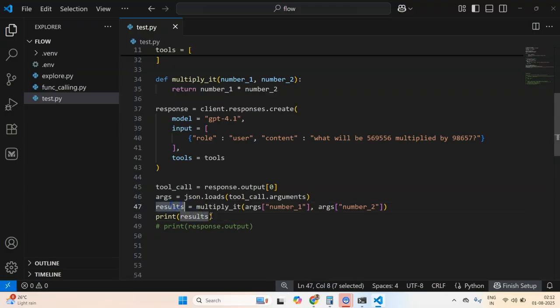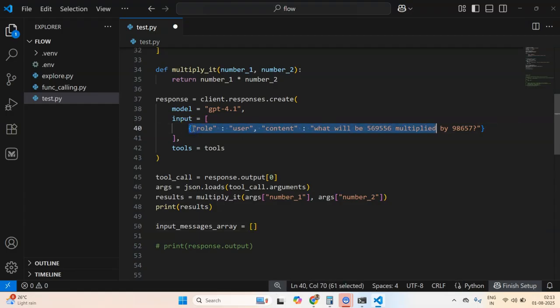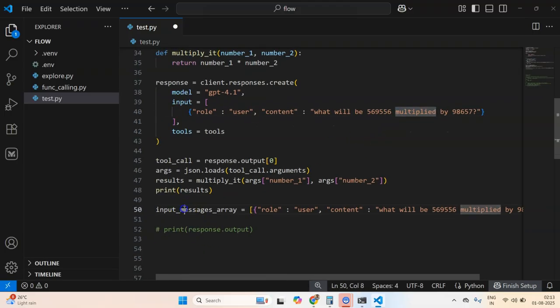After we get the results, what we can do is create something known as an input messages array, and this will hold all the message history. So first the user asks what is the input, what will be this multiplied by this, right? Now in this array I can do dot append. I can append the tool call itself.